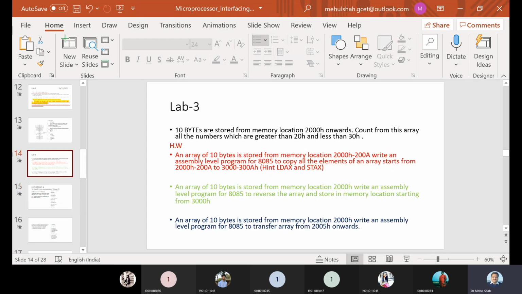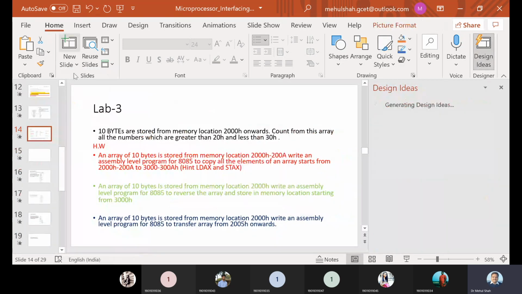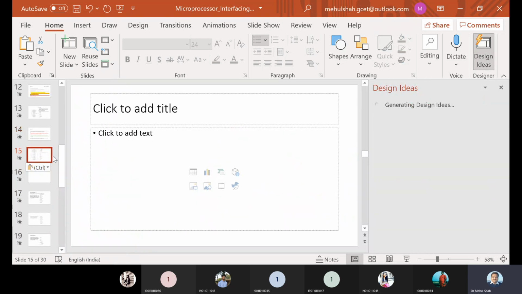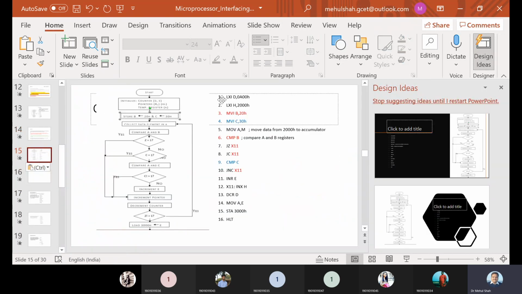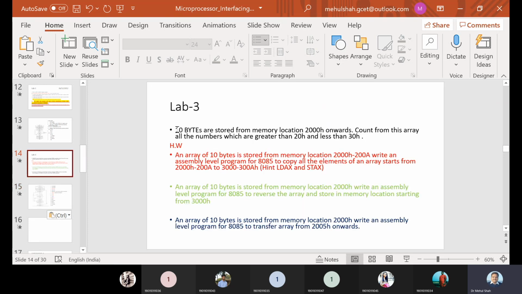So lab 3 also has to be written. This is the first program of lab 3. The numbers between 20H and 30H. So this is the program of lab 3, the first program.